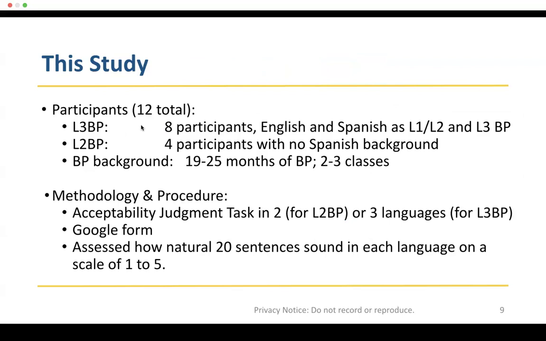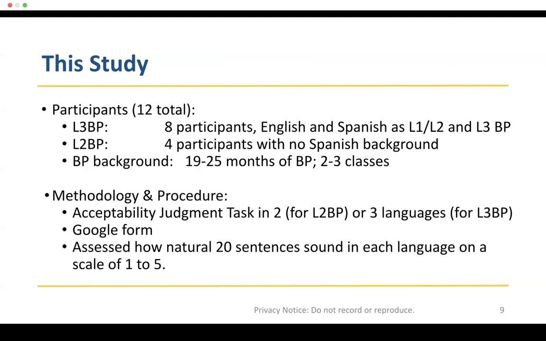These groups had been studying BP for about 1.5 to 2 years with an average of 2 to 3 classes taken, and were beginning intermediate students. This is an ongoing project, so because our sample size is small for now, we will only discuss trends instead of formal statistical analyses. The participants completed an acceptability judgment task in the languages that they knew, so that would be either 2 or 3, depending on whether they spoke Spanish.